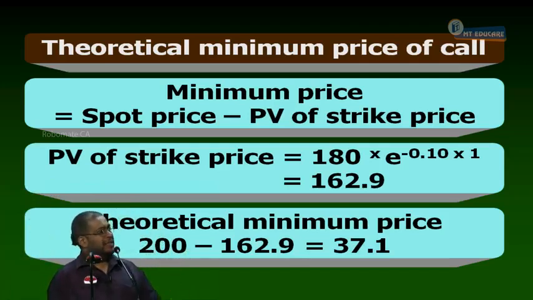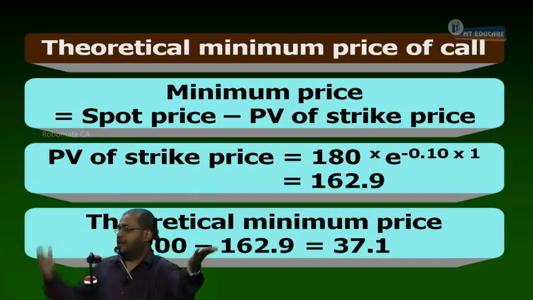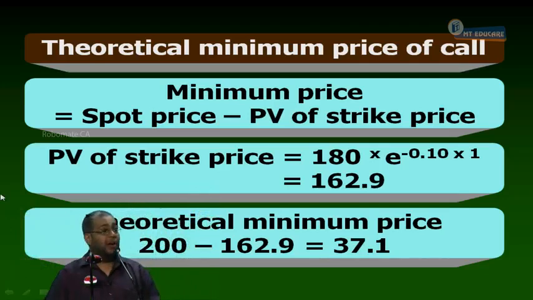No problem. When I buy a call, that share can be sold after 1 year, only after exercising the call and selling the share. But that will not result in a sure profit, because suppose I exercise the call at 180 rupees and on that day the share is trading at 150. What happens here? I'll have a loss of 30. Or if I allow the call to lapse, even then zero profit. I will not have a guaranteed profit unless I sell the share today.